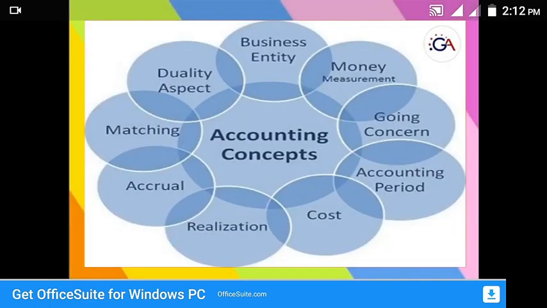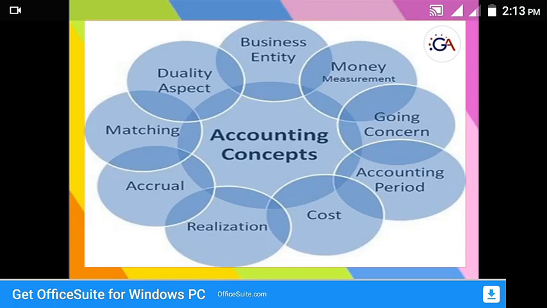Yes, next one is accounting concepts. So once we look at this slide, there are a few concepts in accounting. These are very important: business entity concept, money measurement concept, going concern concept, accounting period concept, cost concept, realization concept, accrual concept, matching concept, and duality aspect concept.